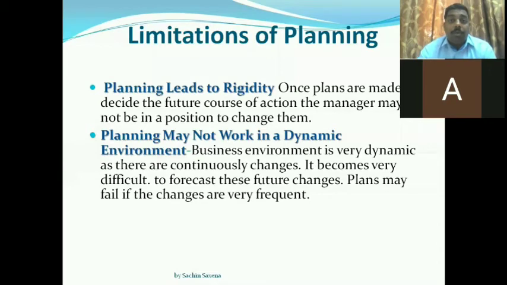But somehow, due to an invention, a new thing came into the market, and that, what we can say, obsolesced our product. So what happened? We prepared a product for the next 6 months, and we felt that the demand was going to increase, and that is why we were producing more and more of the product. But suddenly one new thing came into the market, and because of that technology, our product became obsolete. This may create a problem.